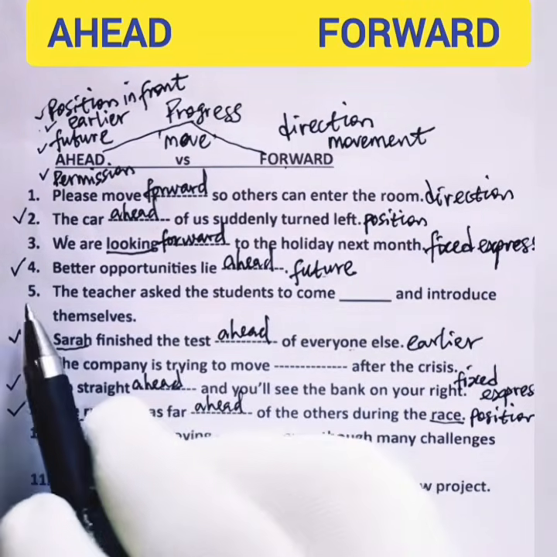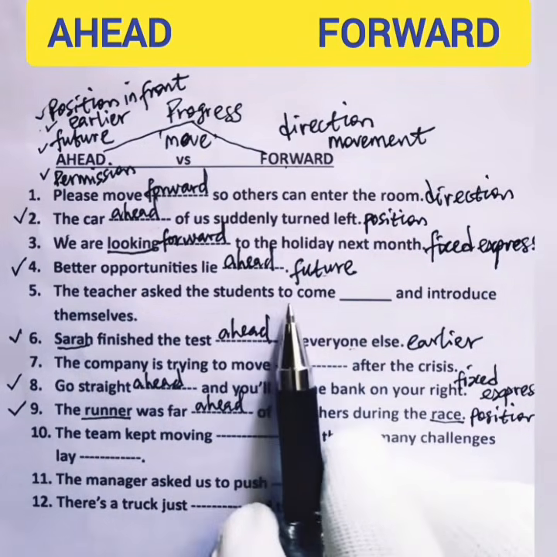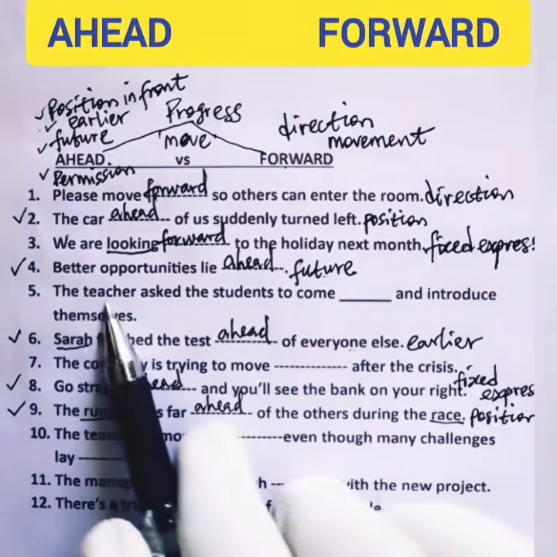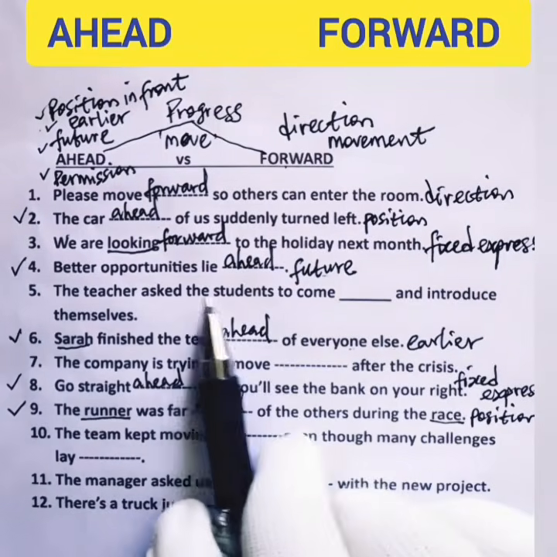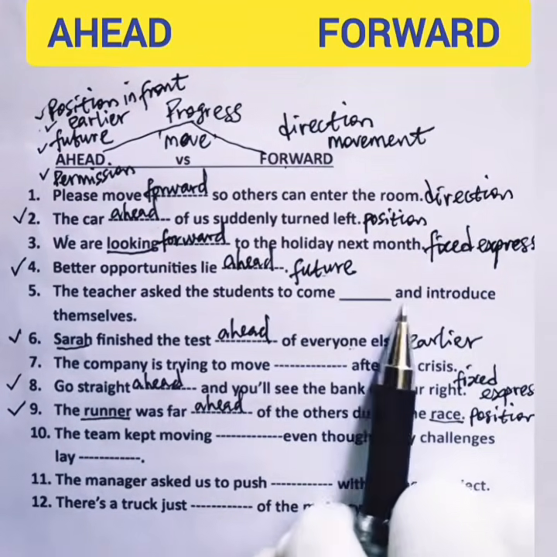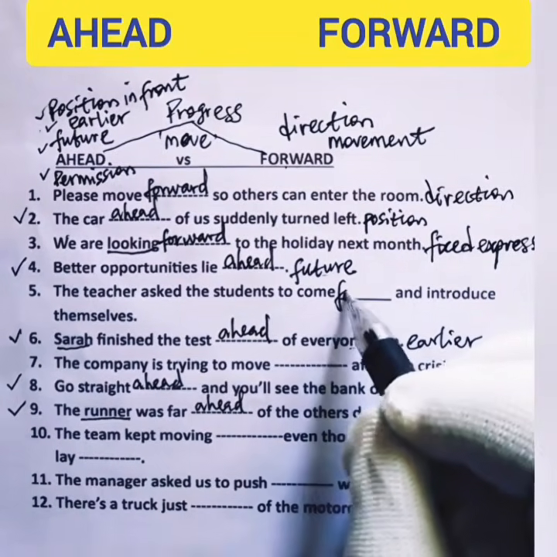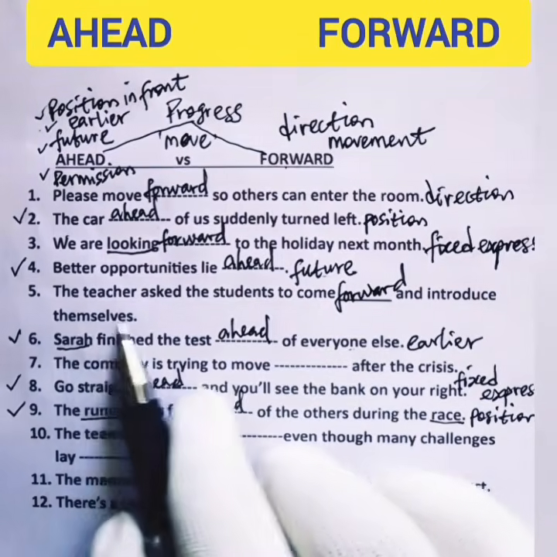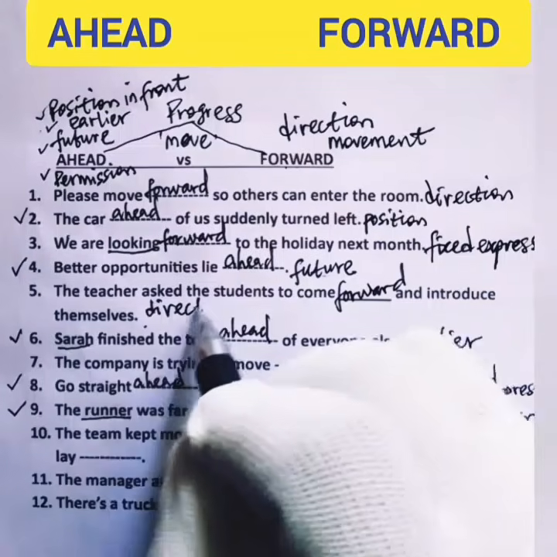Next is question 5. The teacher asked the students to come blank and introduce themselves. Here the teacher is not just asking the students to come, he is giving them direction. So they should come forward and introduce themselves. So this is about giving direction.